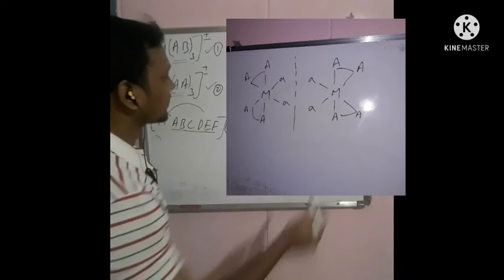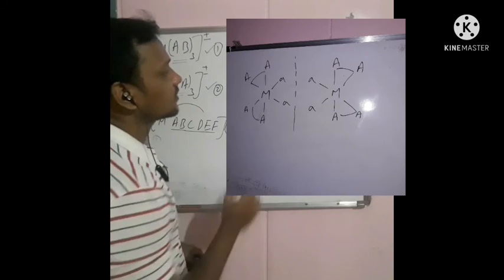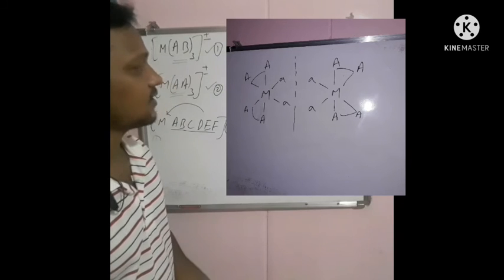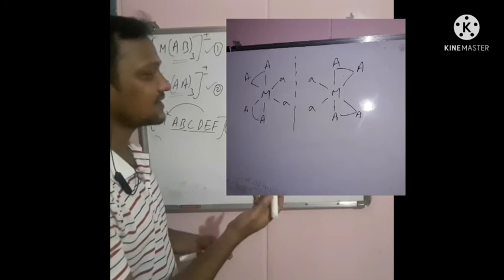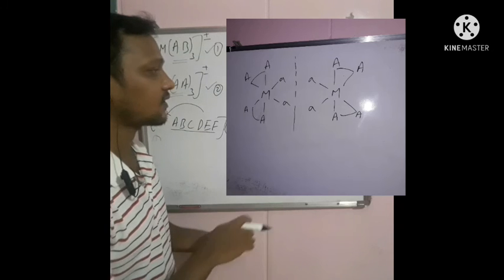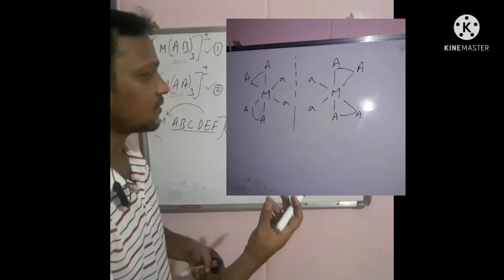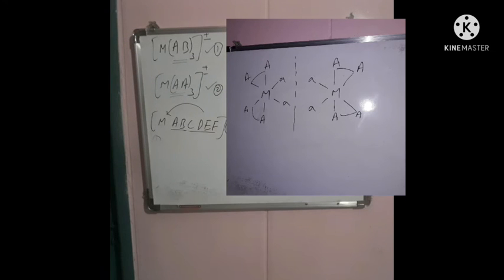So it exhibits optical isomerism. If you observe here, the AA is in cis position, so that cis isomer can exhibit optical isomerism. Okay. So how can we find this cis isomerism? We discussed it in the earlier classes in lecture number 6. Just go through that lecture number 6 and find out how we can write the cis isomers.